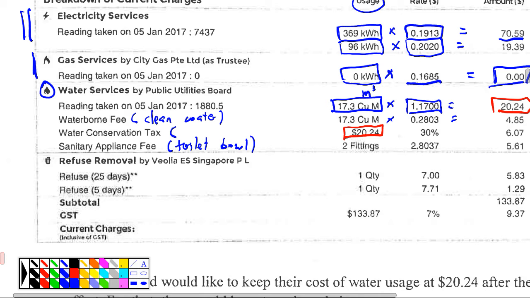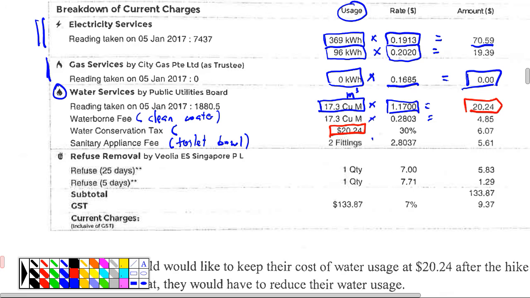So if you take your friend's bill, you read and got 5. Wow, that means very rich. This person has 5 toilets in the house. You understand? But that also means you pay more. So again, you multiply, this is equal.